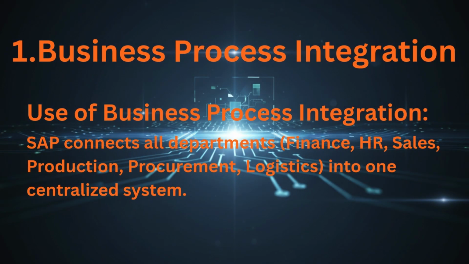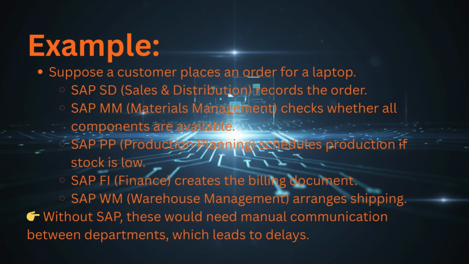1. Business process integration. SAP connects all departments, finance, HR, sales, production, procurement, logistics, into one centralized system. Example: suppose a customer places an order for a laptop.